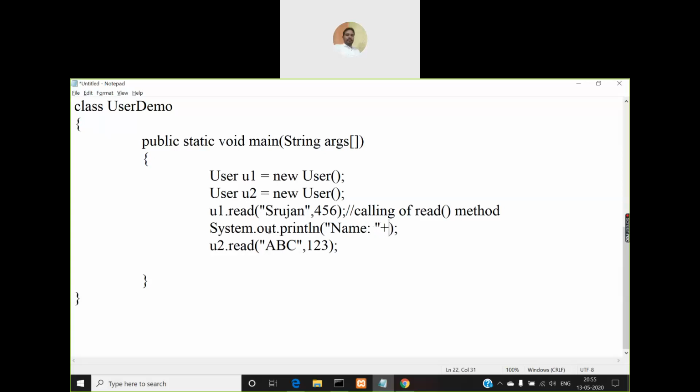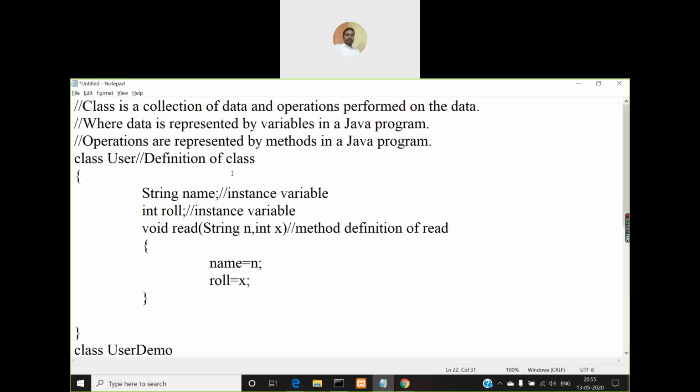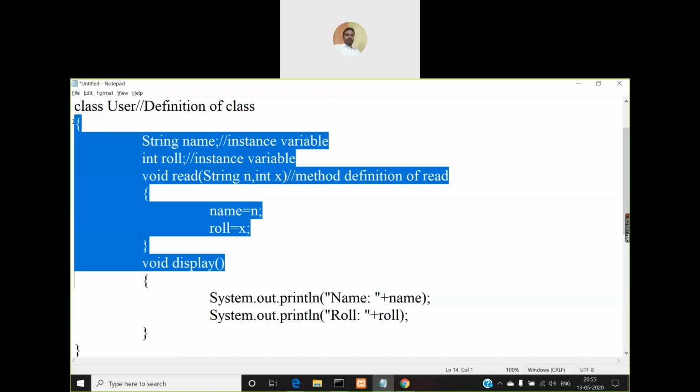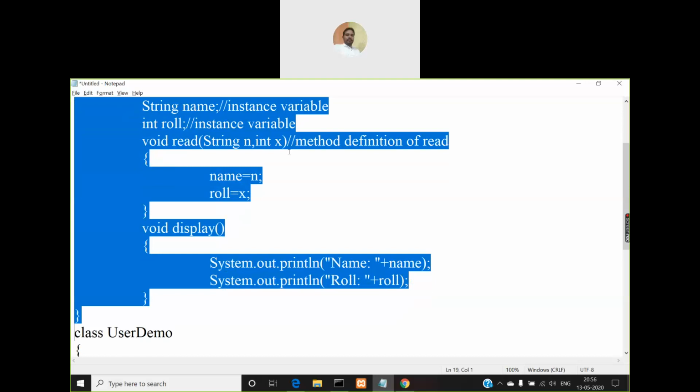So how to access the name variable's value? When there is a display method, directly you used plus name here, because you are accessing the variable name and roll number's value within the class definition, that means inside these braces. So directly you can access them.